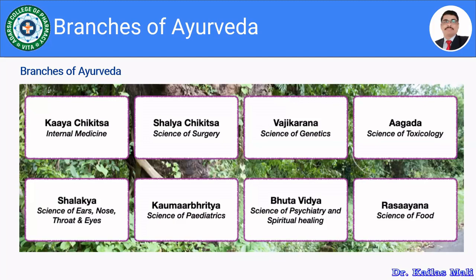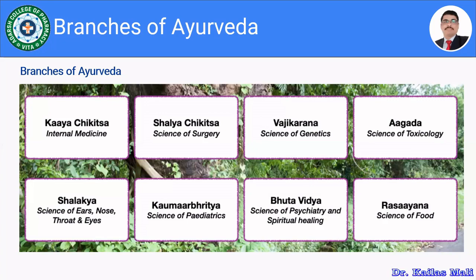So Kaya Chikitsa is known as internal medicine. Shalya Chikitsa is known as the science of surgery. Then Vajikarana is known as the science of genetics. Then Agada is known as the science of toxicology. Then Shalakya is the science of ear, nose, throat, and eyes.